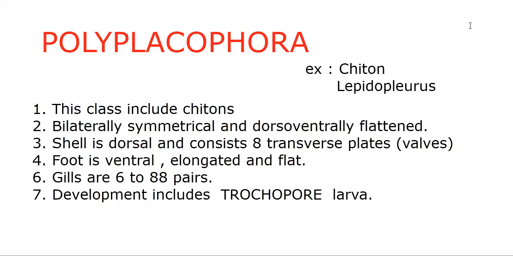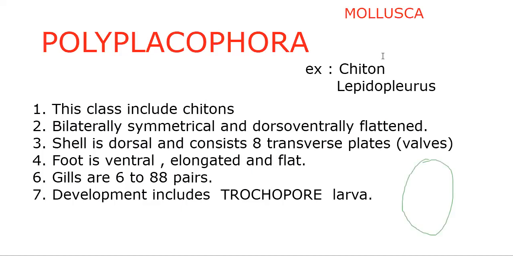That is to be remembered, all these are the classes, 7 classes. We are moving our way through phylum Mollusca. Phylum Mollusca is having 7 classes: Aplacopora, Polyplacopora, Monoplacopora, Gastropoda, Scaphopoda, Pelecypoda, Cephalopoda. We saw the Aplacopora, organisms without shell, and now we came to the Polyplacopora, organisms whose shell is divided into 8 plates.